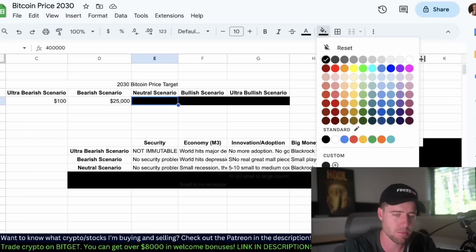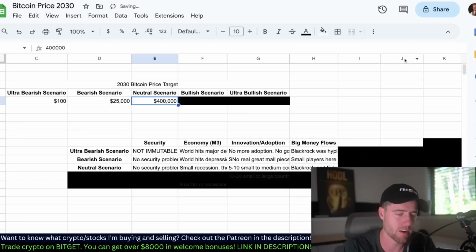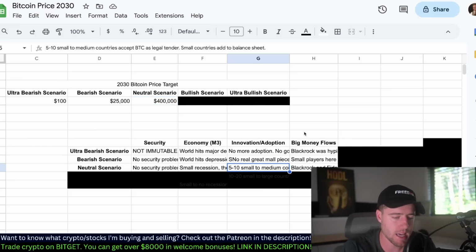And I'm doing a really bad job of this. So let's show the price target for this neutral scenario, $400,000. I'll tell you why that is in a second. But we have 5 to 10 small to medium companies accept Bitcoin as legal tender. Small countries are adding it to their balance sheet. So we've already had a couple countries accept Bitcoin as legal tender. I think that is probably going to continue.